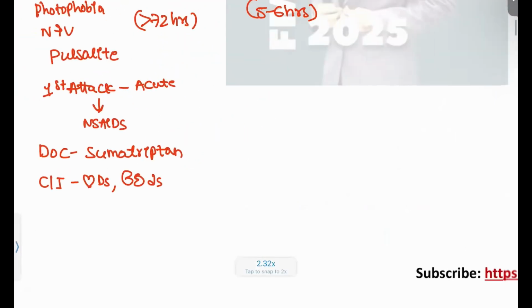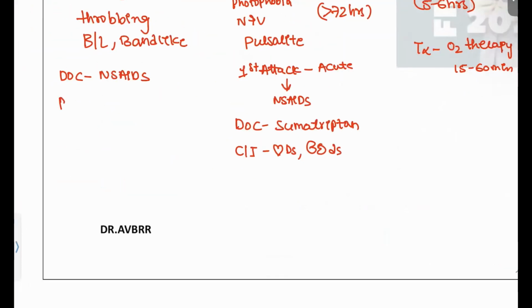And cluster headache, the treatment for this cluster headache is oxygen therapy. Okay, immediately when the patient is having this presentation, you have to give 6 to 12 liters of oxygen. You can give it for 1 hour or 15 minutes can be fine. Okay, 15 to 60 minutes of oxygen therapy is fine for this patient presentation. And coming to the prevention. Prevention is like prophylaxis for this patient.